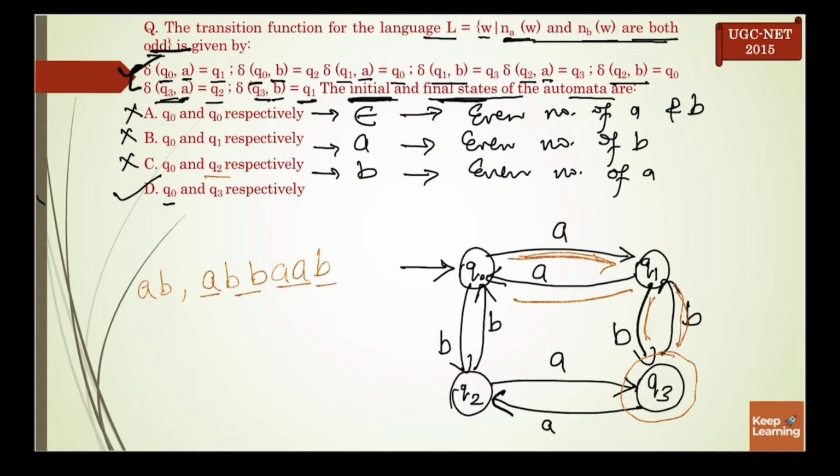Or it can accept A, B, B, B. 3 times B it can accept. So that's why the correct answer is D. And this is your final DFA.